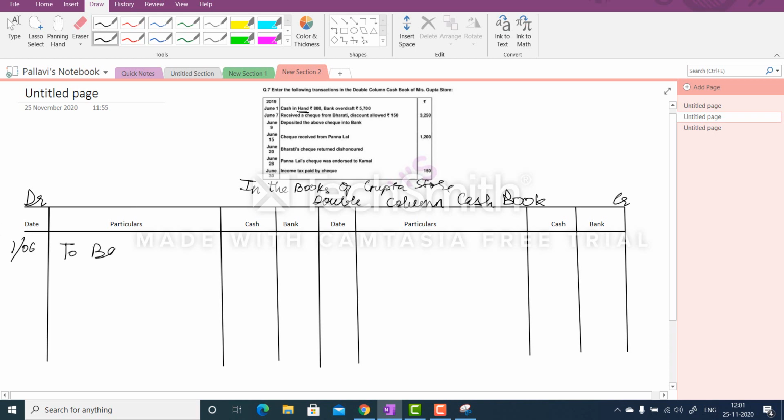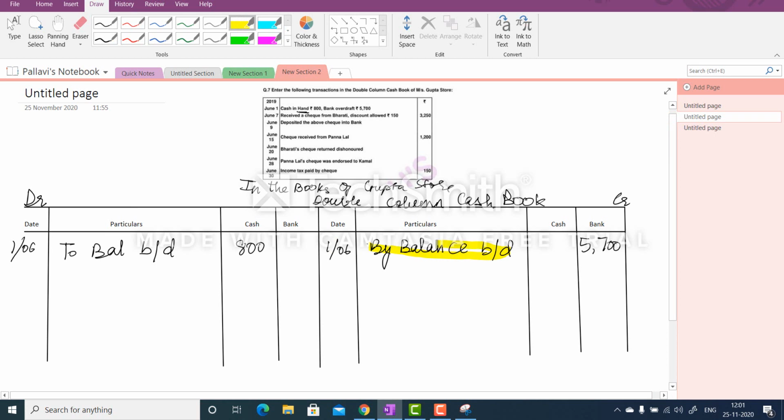to balance brought down 800, and we will write over here on 1st June by balance brought down in the bank column 5700. So this is how you will record overdraft.